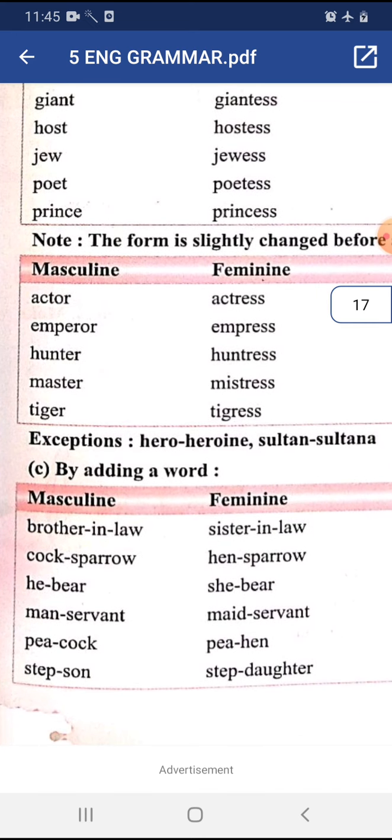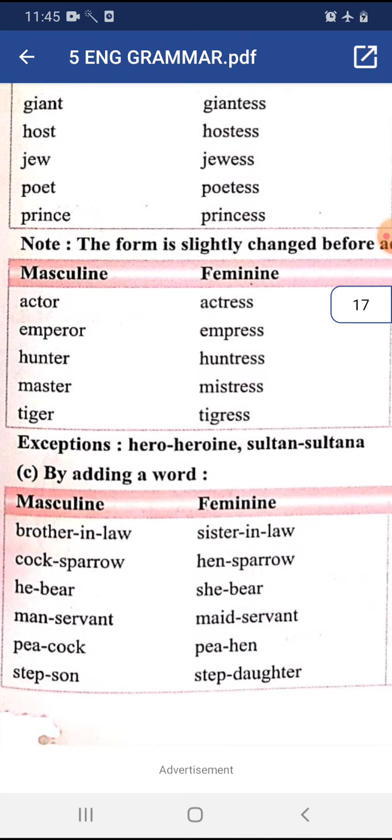Exceptions. This rule is not followed for some of the words. For example, hero, we get the feminine word heroine. Sultan, sultana.